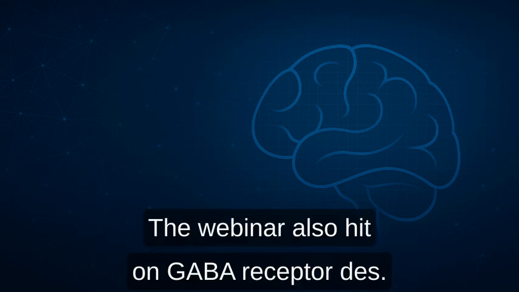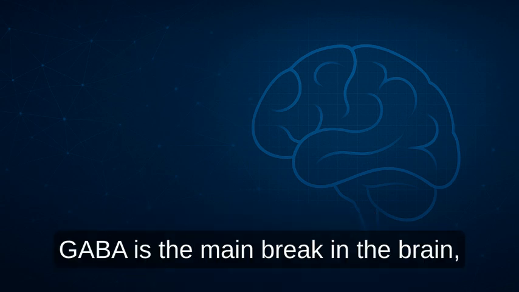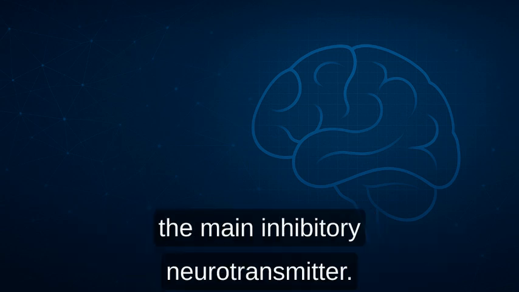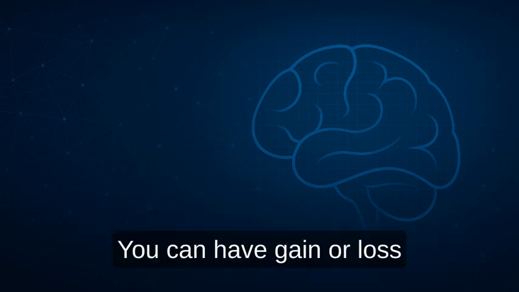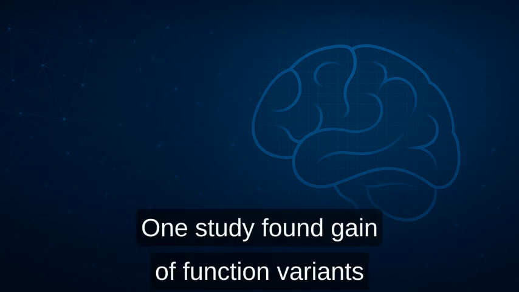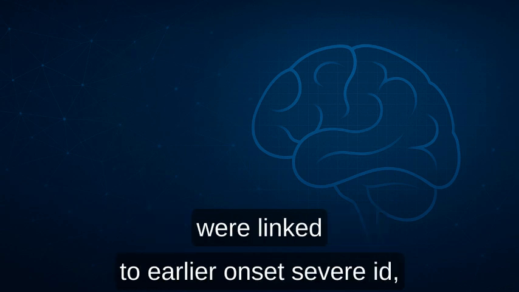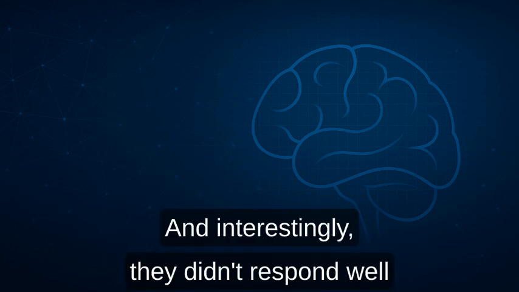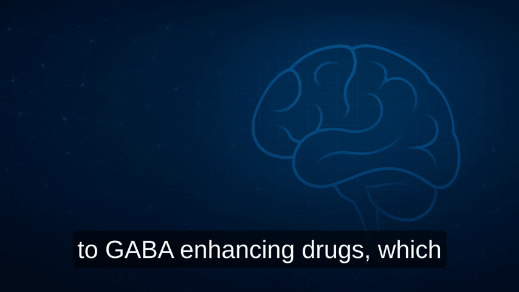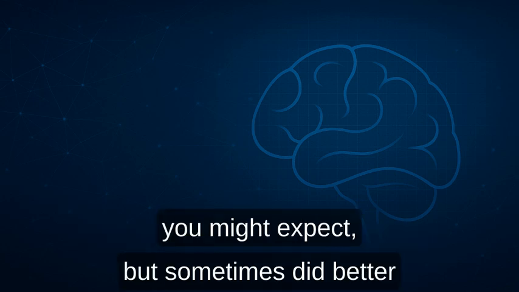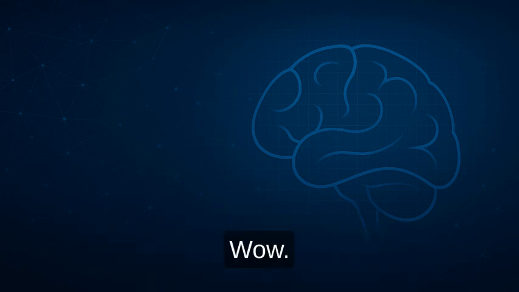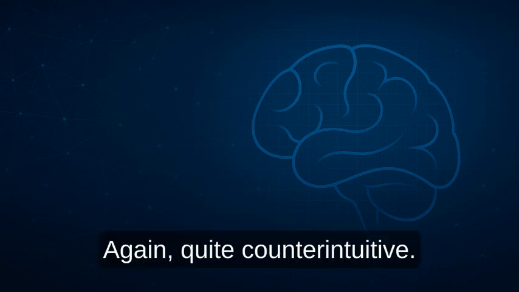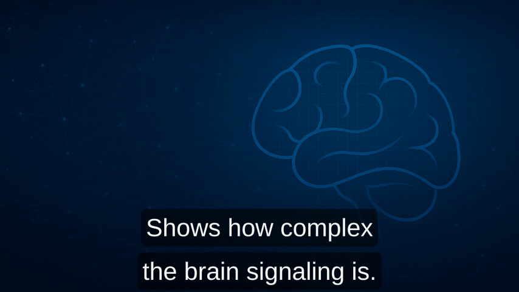The webinar also hit on GABA receptor DEEs. GABA is the main brake in the brain, the main inhibitory neurotransmitter. Right. You can have gain or loss of function here, too. One study found gain-of-function variants were linked to earlier onset, severe ID, focal seizures, drug resistance. And interestingly, they didn't respond well to GABA-enhancing drugs, which you might expect, but sometimes did better with sodium channel blockers. Wow. Again, quite counterintuitive. Shows how complex the brain signaling is.